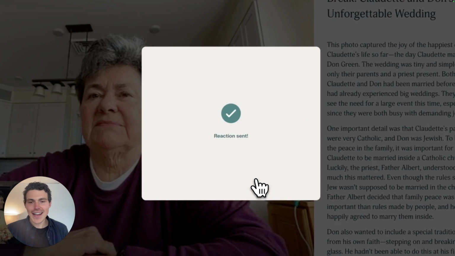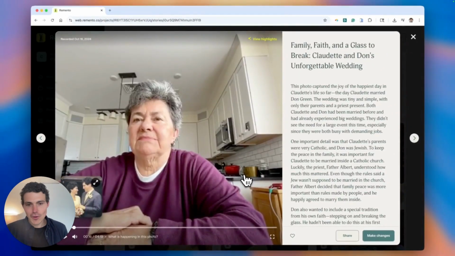So there you have it, how Remento takes recorded memories and turns them into written stories with a couple of different options, as well as the ability to send a reaction to your storyteller.